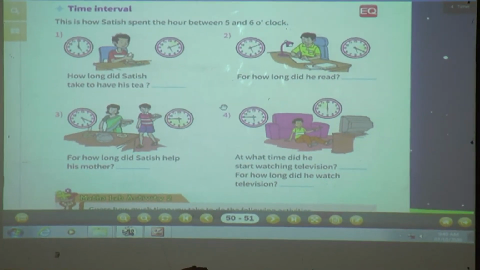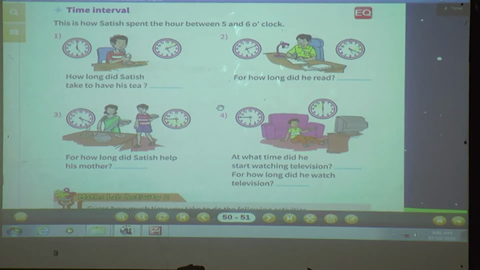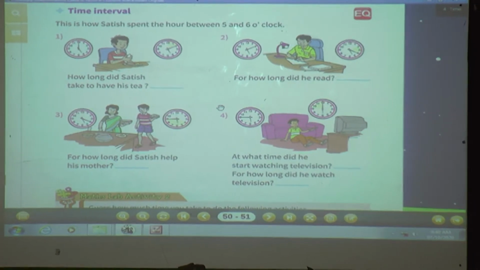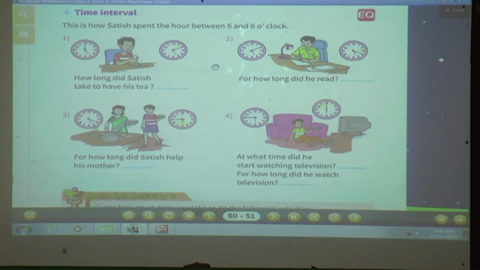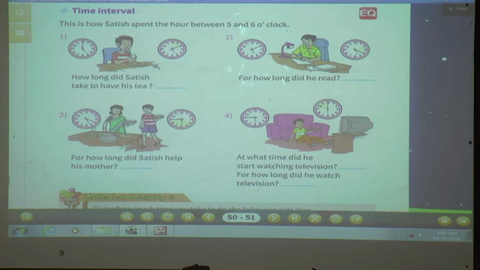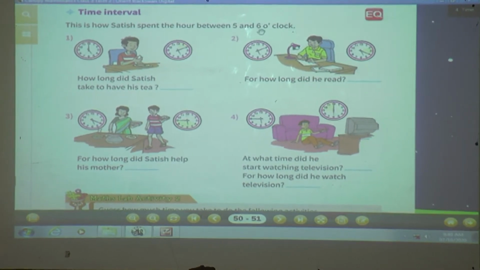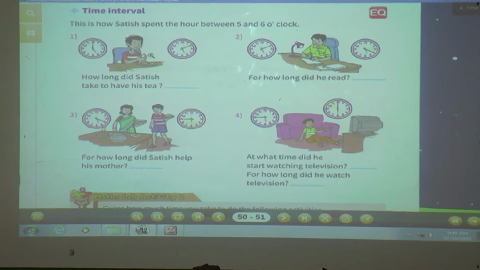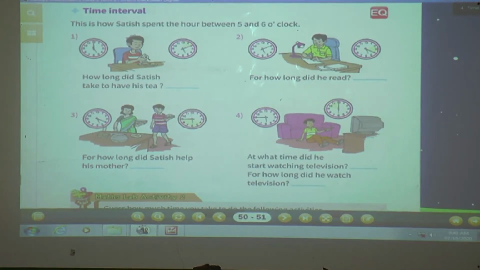Here, time interval. This is how Satish spent the hour between 5 to 6 o'clock. Here one boy is there and the name of that boy is Satish. All the activities are given to us. Okay, now see the first one. How long did Satish take to have his tea?